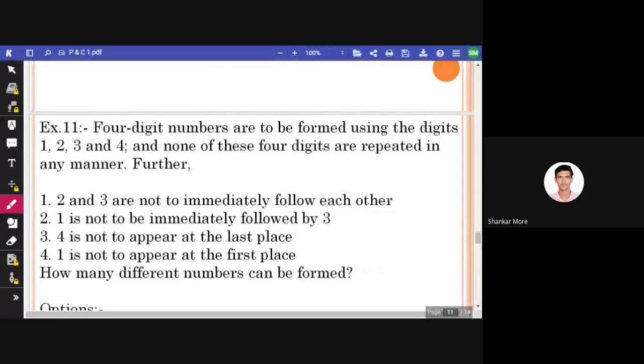Is anyone trying? If you are trying, then put in the chat box "trying." And if you are not trying, just put in the chat box "explain." I will explain it. Okay, Viraj is trying. That's good. That's the spirit I want to see. Everyone is trying. Okay, good. So I'll wait for 1 or 2 minutes.